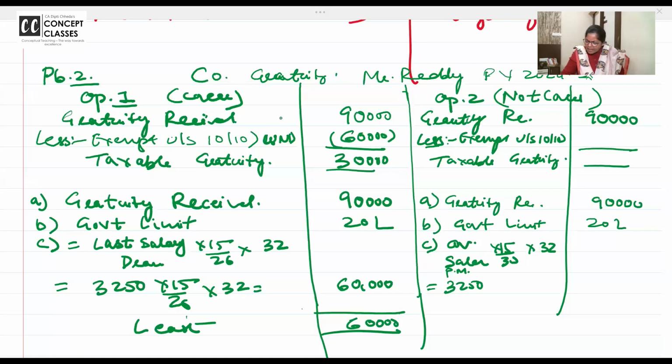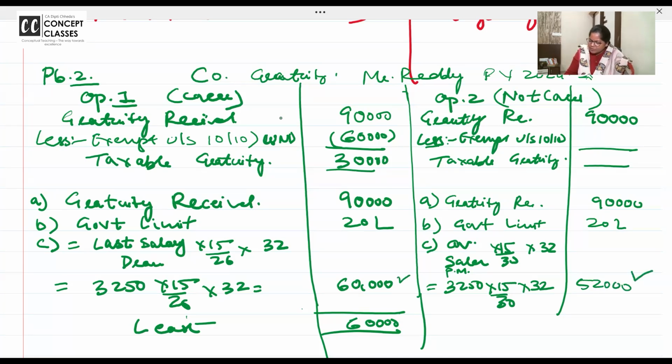Come back and share your answer sheet, and if you have any doubt, ask me. Average salary and last month salary will be same. I repeat, because there's no change. Here 15 by 26, here 15 by 30, and here also 32 because it's 32 years and 4 months. We'll take 33 only when it crosses 6 months. 3250 into 15 by 30 into 32 is coming as 52,000.